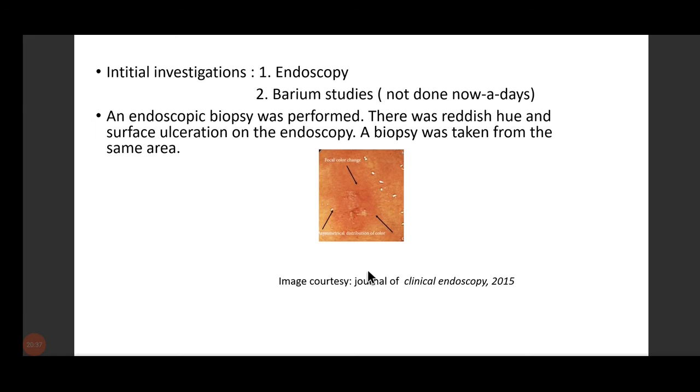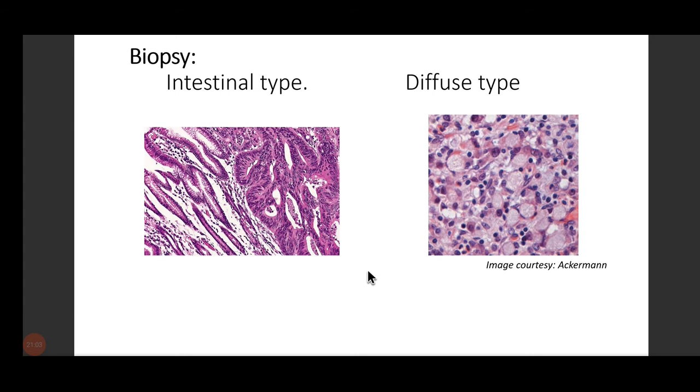Now, in this case, we have performed endoscopy, and endoscopic biopsy was performed. And in the endoscopy, we get to see a reddish hue, surface ulceration. Okay. And from that particular area, we take biopsy. We don't take biopsy from the normal area. We take biopsy where we think that this might be the tumor area. Okay. Now, after taking biopsy, we'll get to see most likely these two types of microscopic features where we need to decide which type of gastric adenocarcinoma this is.